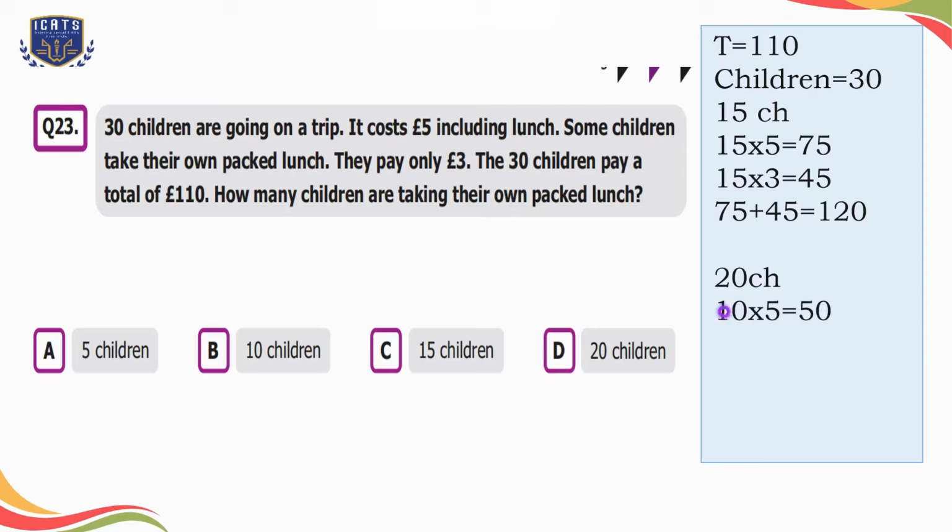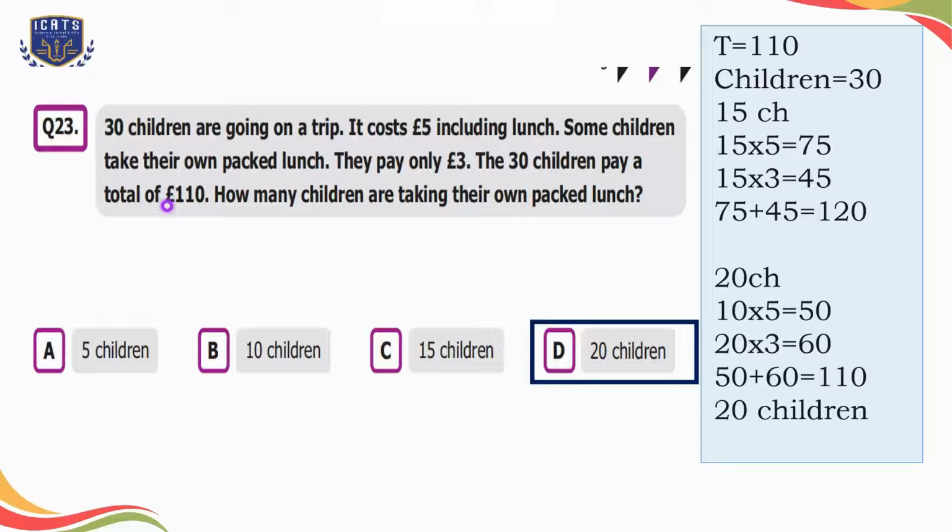And then the children who brought their own lunch, which are 20 here, so we will multiply 20 by 3, that is equal to 60. When we add 50 and 60, the total is equal to £110, which is exactly the total amount given in the question. So we'll say there are 20 children who brought their own lunch. So option D is the correct option here.